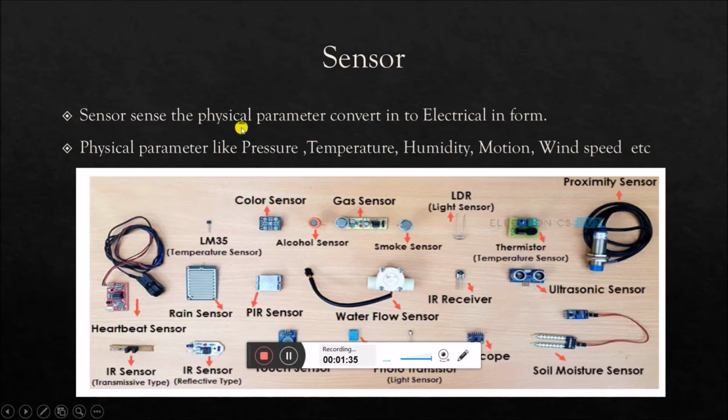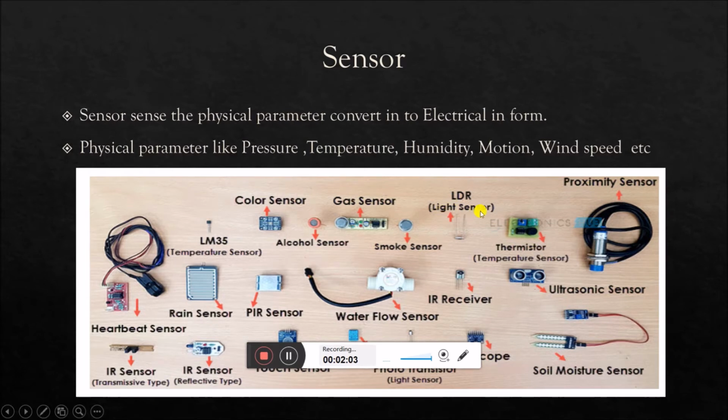Sensor. We sense the physical parameter and convert it into electrical form. Which are the physical parameters? Pressure, temperature, humidity, motion, wind speed, etc. In this diagram, the different types of sensors are shown. Like this is a temperature sensor LM35, and thermistor is also a temperature sensor which senses the temperature and converts it into electrical form.